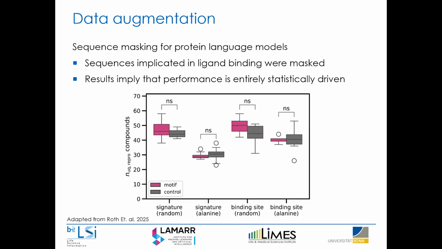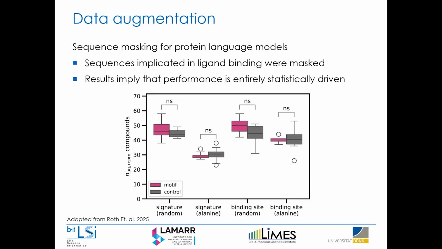So what they did was mask off specific parts of the input sequence from which, for us as chemists or biologists, it wouldn't make sense for the model to be learning. For example, the binding site is a part of the protein where the compound actually interacts. So you would think this is important for the model to learn from, to know which compound it has to suggest to be active against a specific protein sequence. However, what they found is that masking off these biologically plausible regions didn't actually have an effect on the performance of the model.